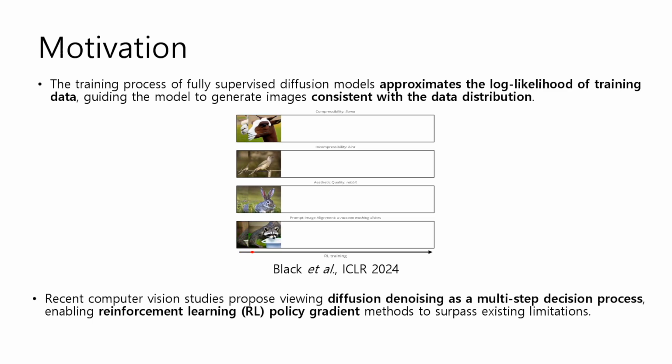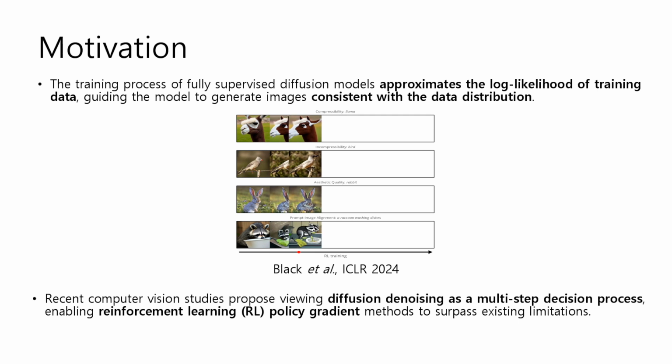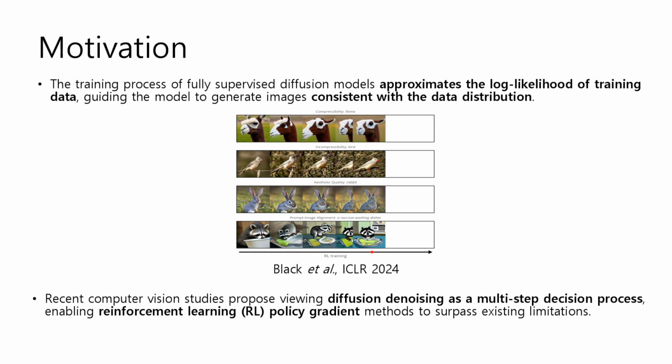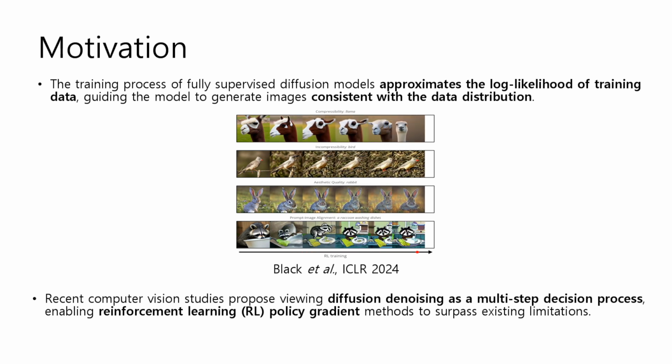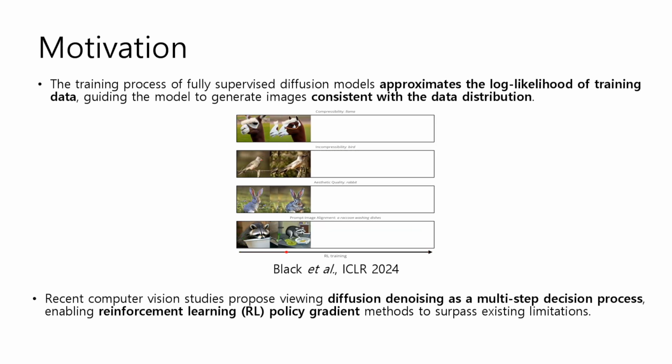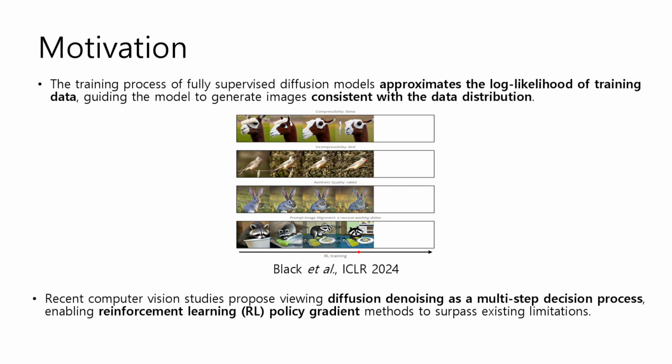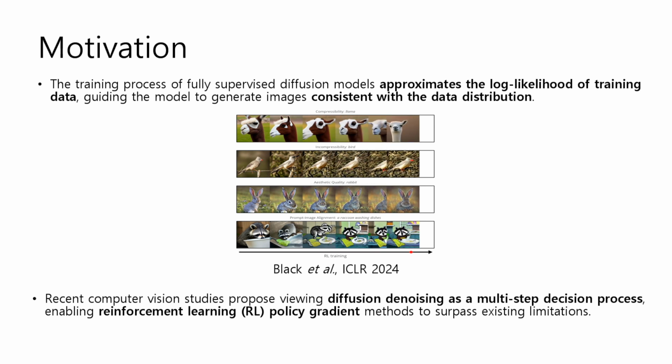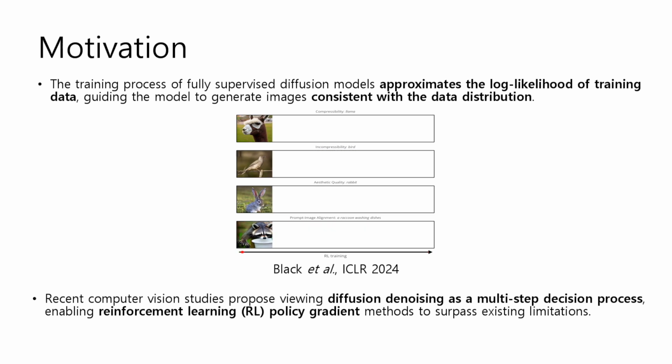This problem occurs because the model relies on estimating the log likelihood of the training data, which leads it to mainly produce images that mirror the training data's distribution, thereby failing to accurately represent minor variations characteristic of medical images. Meanwhile, recent studies in computer vision propose observing diffusion denoising as a multi-step decision process, facilitating the application of policy gradient reinforcement learning methods, as seen in the video.